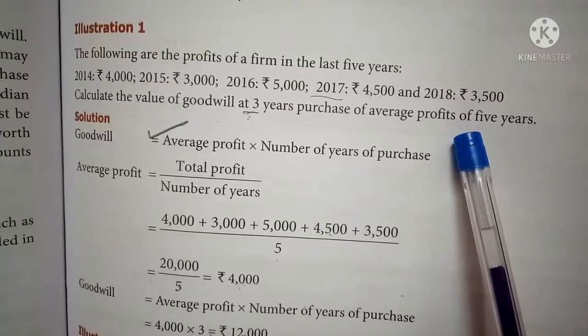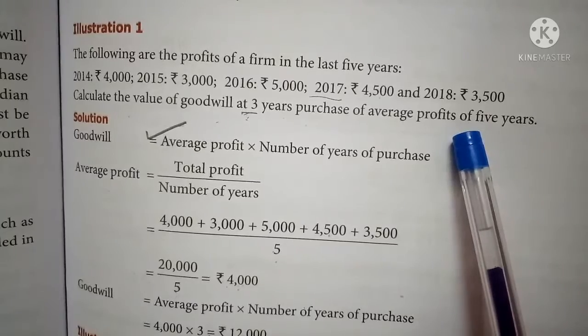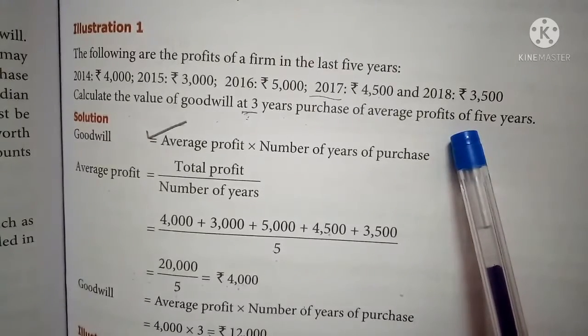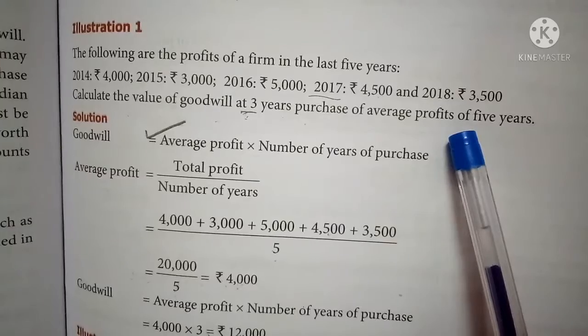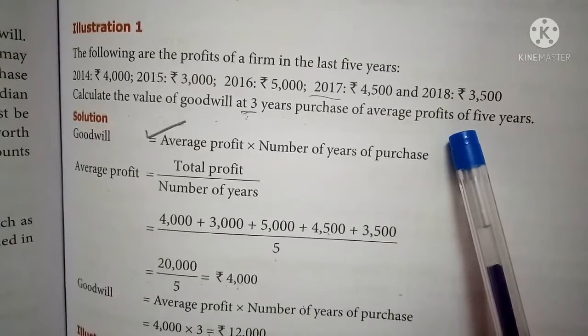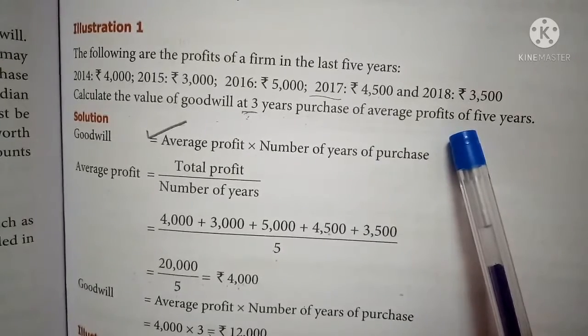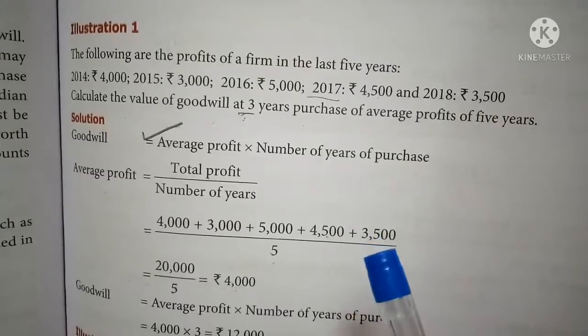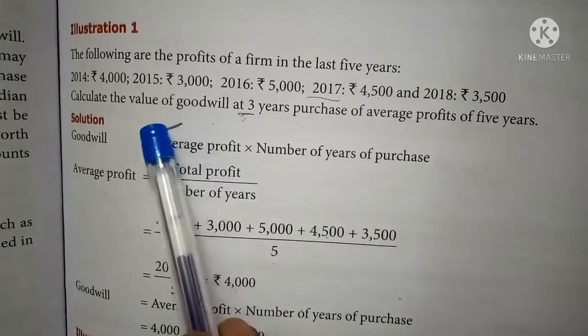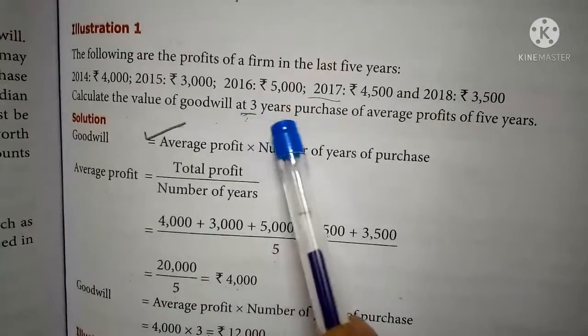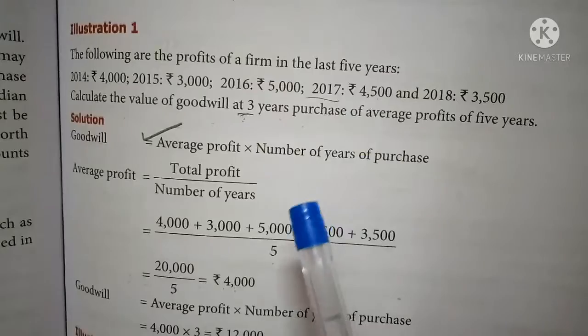So first we should find out the average profit. Whenever a question asks to calculate the goodwill, don't write the formula for goodwill at first. First you should find out the related answers. In order to find the goodwill, we need average profit and number of years' purchase. Number of years' purchase is given in the sum itself, 3 years' purchase. So we should find out the average profit.